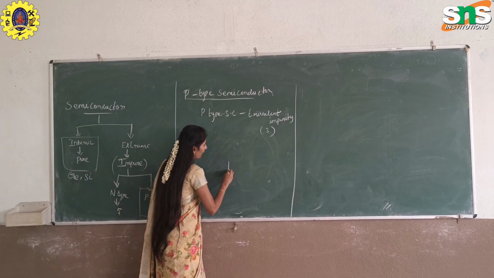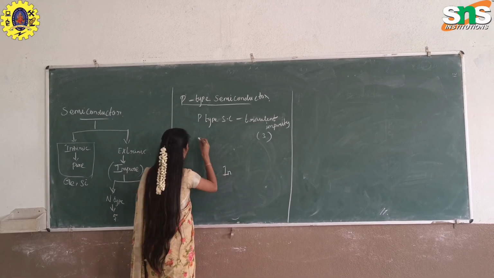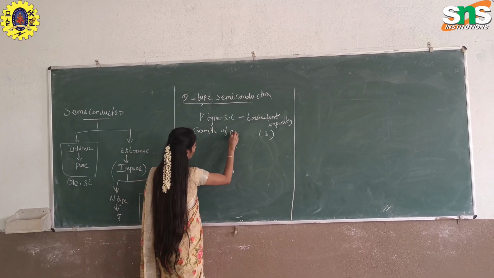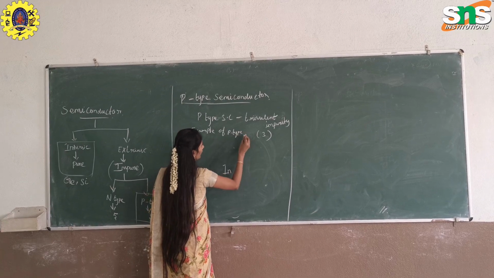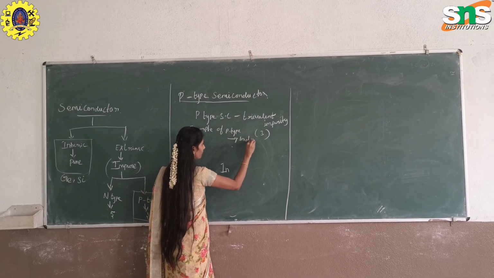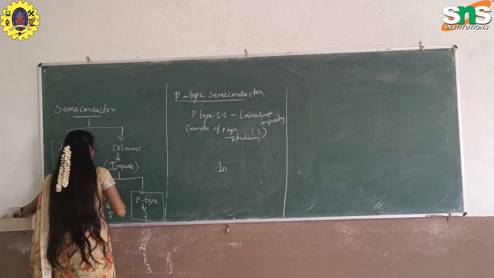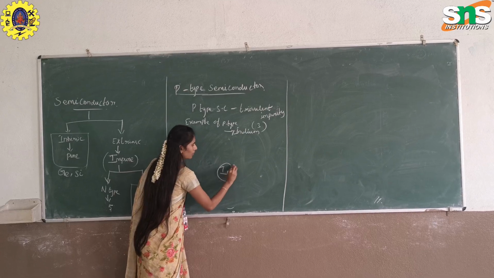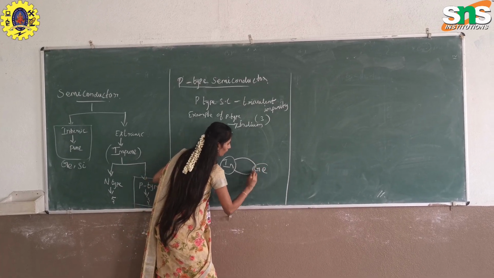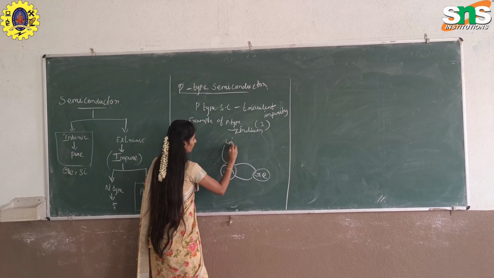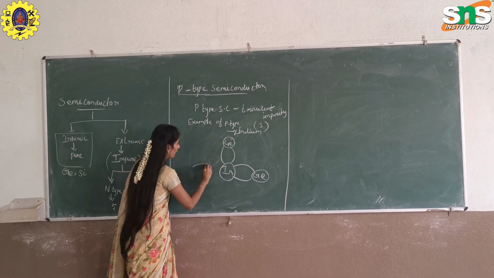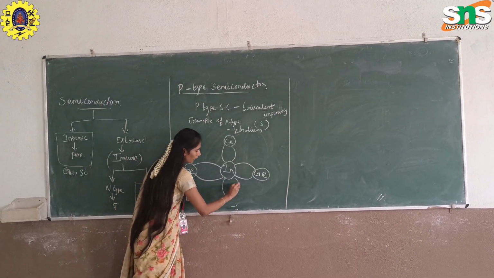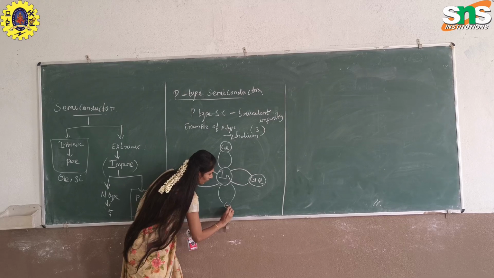For example, take indium. Example of p-type: indium. Take indium. A very pure form of semiconductor is germanium. Germanium is doped with indium. I already told you the purpose of adding impurity is to increase the conductivity.